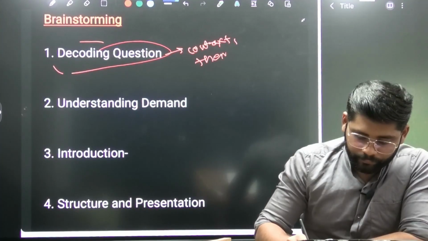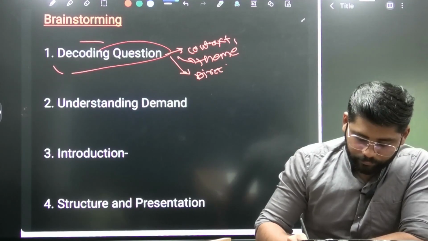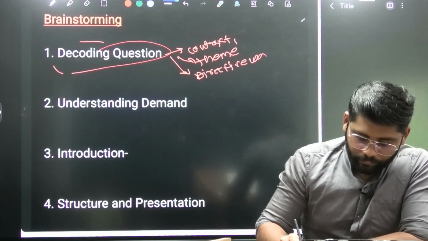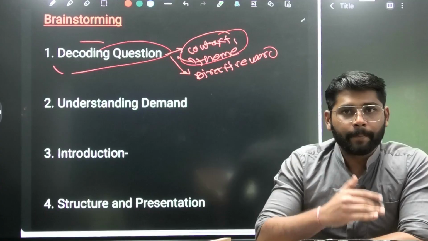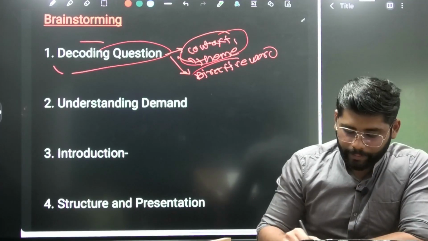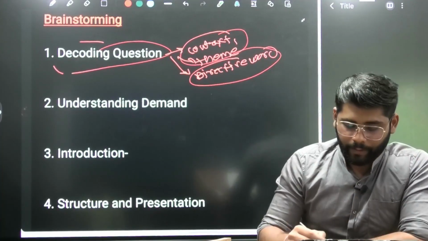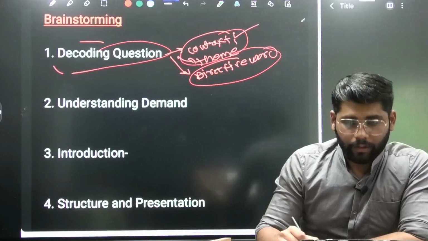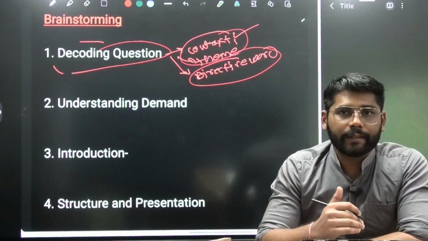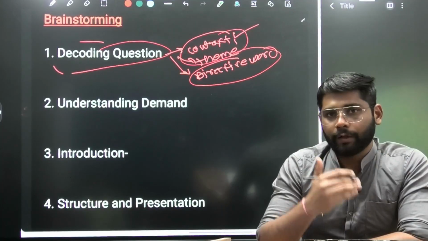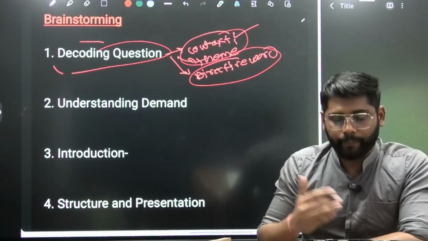theme, and the directive word. The context and theme will be used for the introduction, and the directive word will be used to make the parts in our actual body. Many aspirants forget to decode the context, but decoding the context is the most important part if you want to score more marks in the 10 marker or 15 marker.